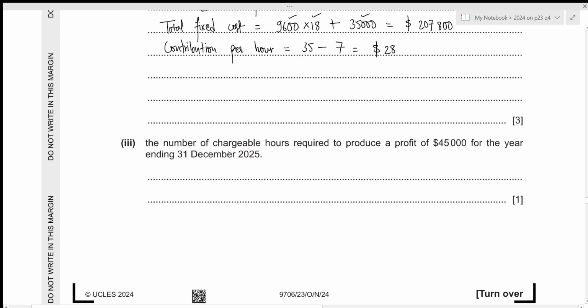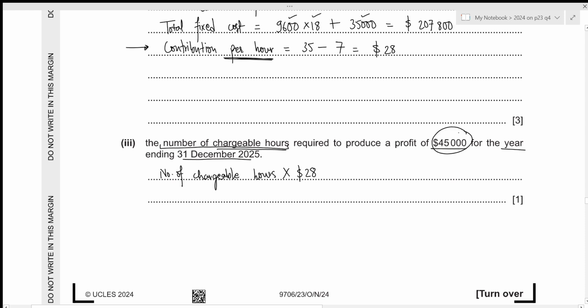Now we need to figure out the number of chargeable hours required to produce a profit of 45,000 for the year ending 31st December 2025. So we need to figure out the number of hours. And in order to calculate our total contribution, in this case the contribution is per hour. So the total contribution will be contribution per hour multiplied by the number of hours, which is what we need to figure out in this case as well. So we can just create an equation. The number of chargeable hours times the contribution per hour of 28 will give us our total contribution.